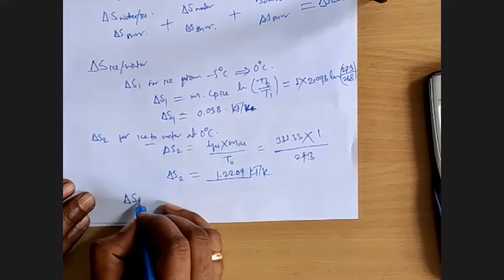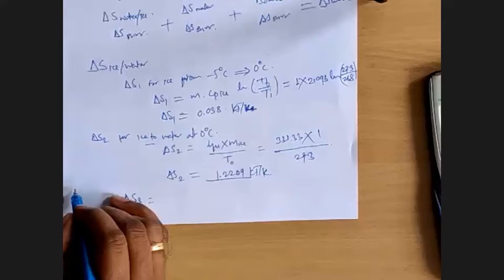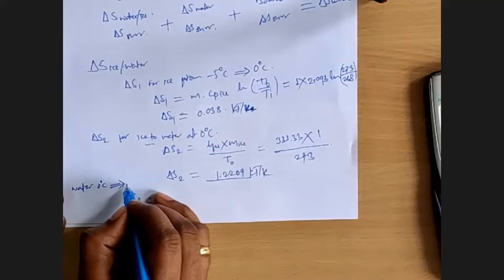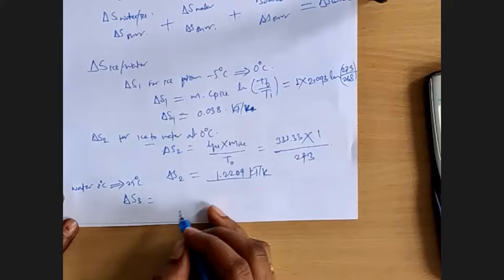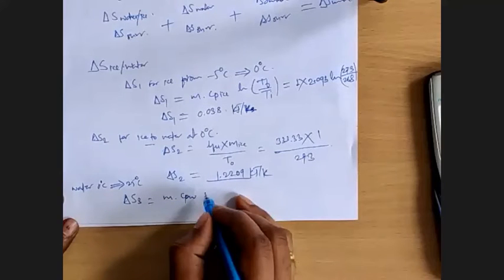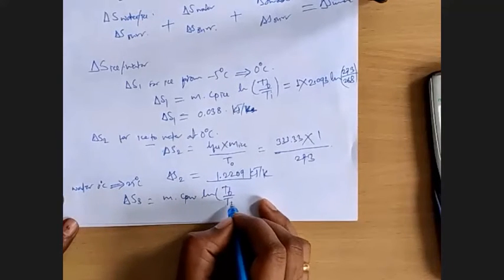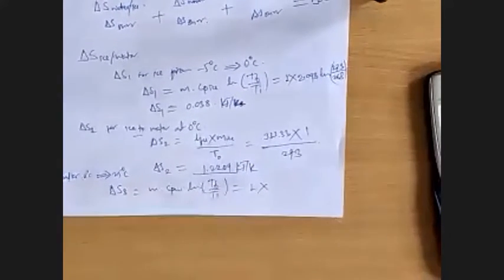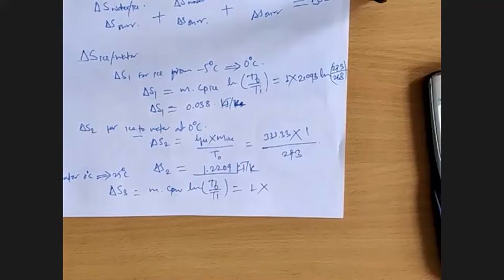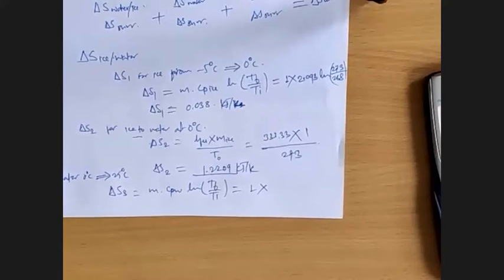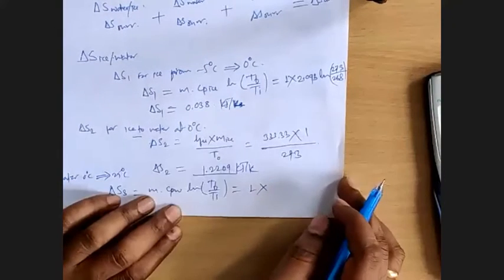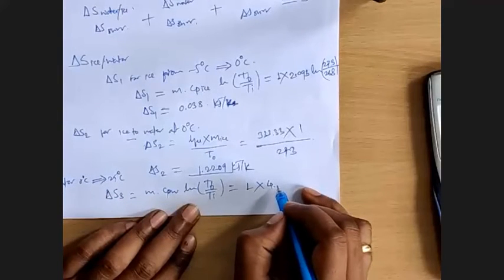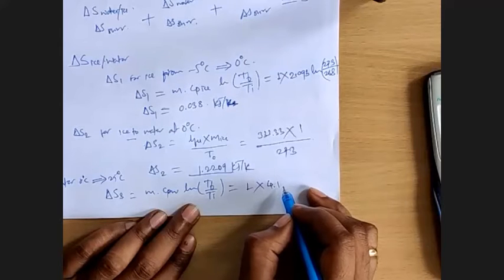Similarly, delta S3, that is for water from 0 degrees Celsius to 25 degrees Celsius. So mass of water, specific heat of water, ln of T final by T initial. Mass is the same, but specific heat will be different from ice. For water, they haven't given it because water is the standard material and we are supposed to remember that value, 4.187.